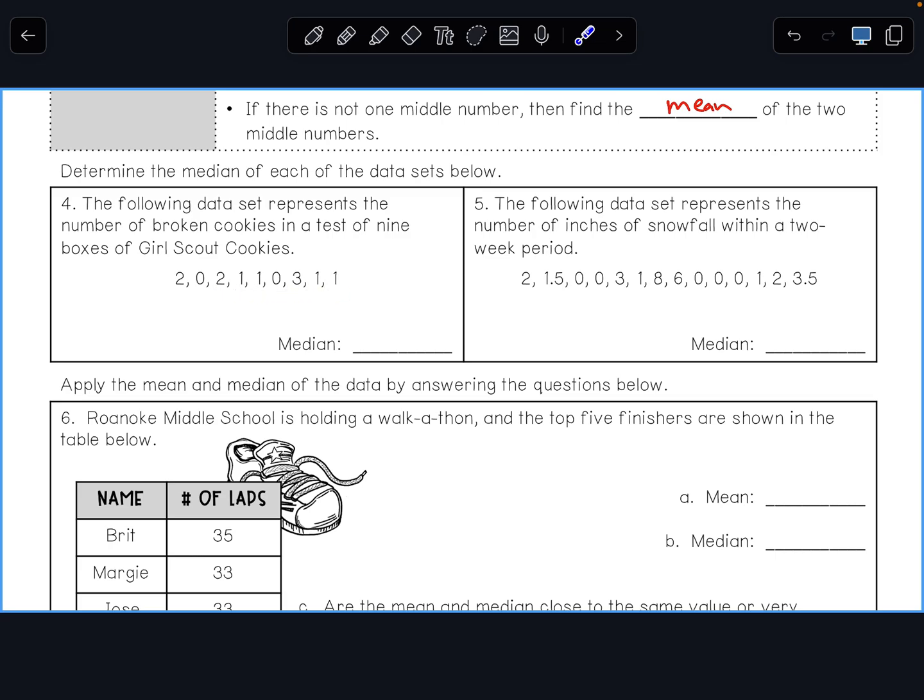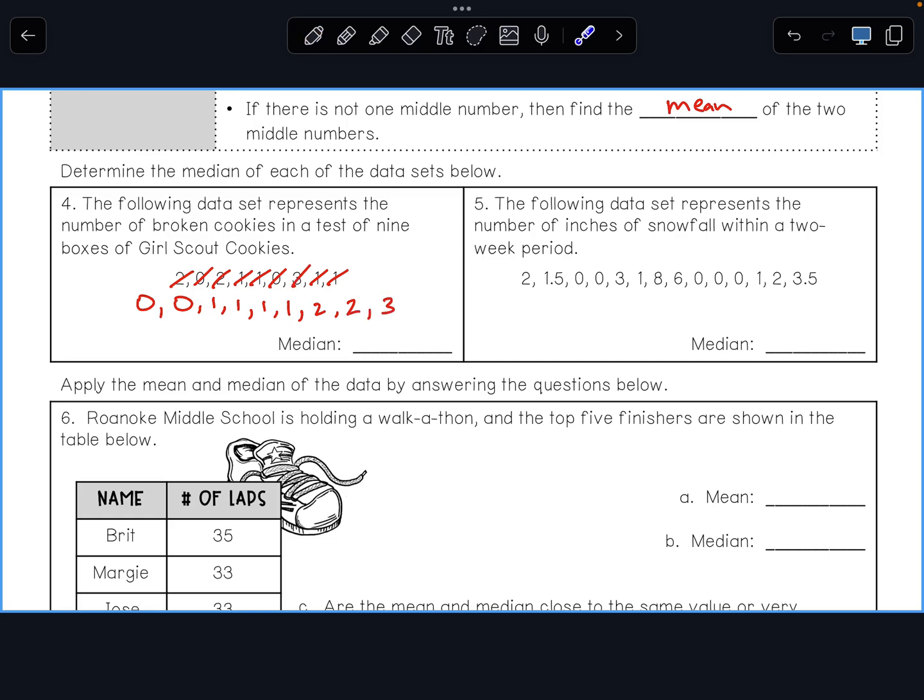Okay, so we need to order these from least to greatest. The least numbers are the 0 and the 0. So that's the first and second number. I'm going to cross those off after I list them. Then the next one is 1, and I have 4 ones: 1, 1, 1, and 1. It's sometimes helpful to put commas between them. And then afterward is 2, 2, 2 twos, and then a 3.